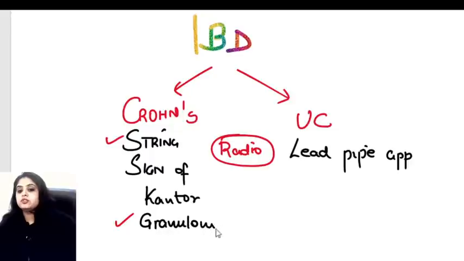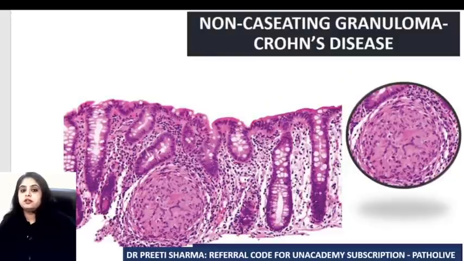So let me show you a picture of a granuloma as well. First and foremost, it's nothing to do with caseous necrosis. It's a non-caseating granuloma. Let me see this picture that has been given first and foremost. How do I know that it has been taken from the intestine?